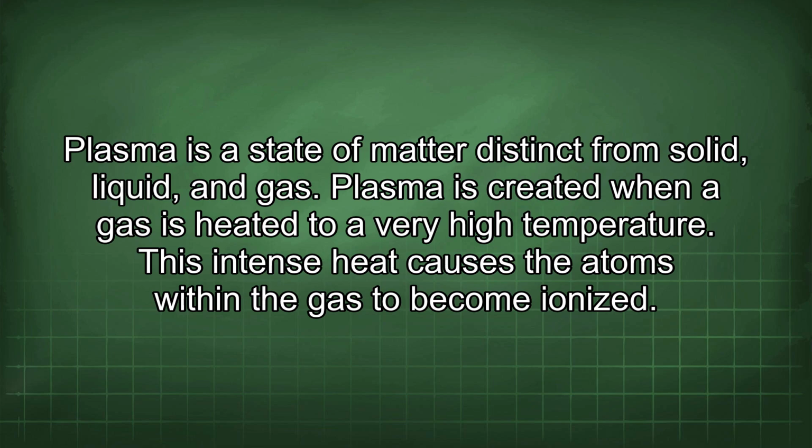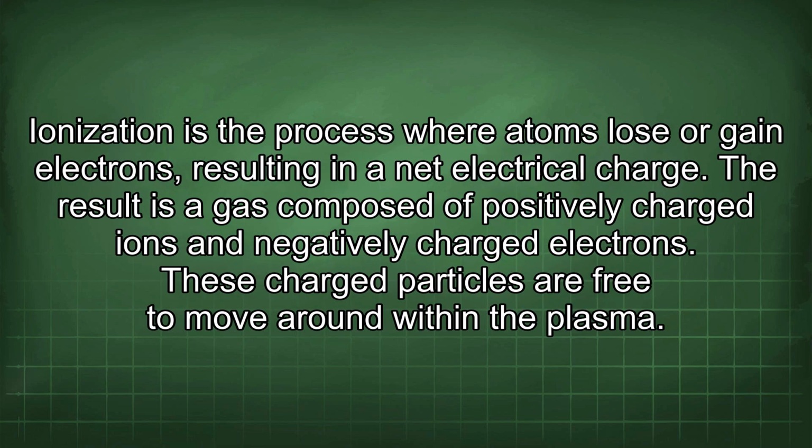Plasma is created when a gas is heated to a very high temperature. This intense heat causes the atoms within the gas to become ionized. Ionization is the process where atoms lose or gain electrons, resulting in a net electrical charge. The result is a gas composed of positively charged ions and negatively charged electrons. These charged particles are free to move around within the plasma.